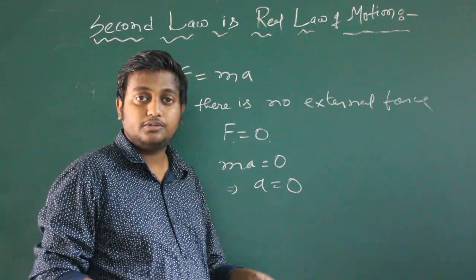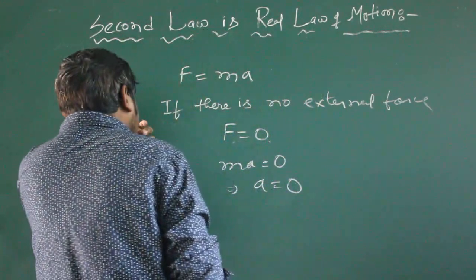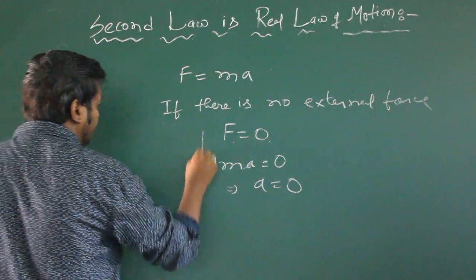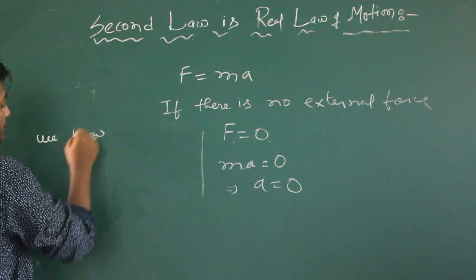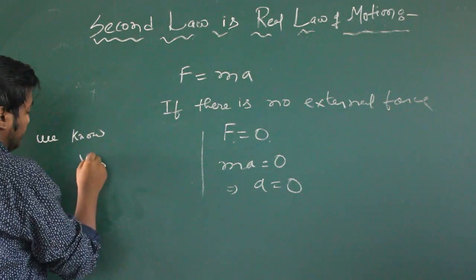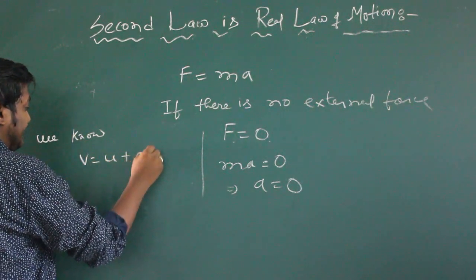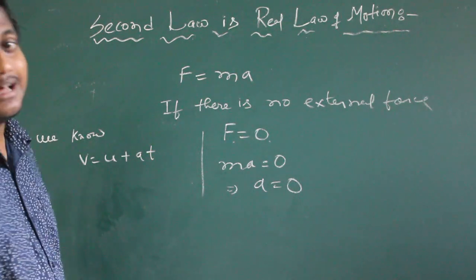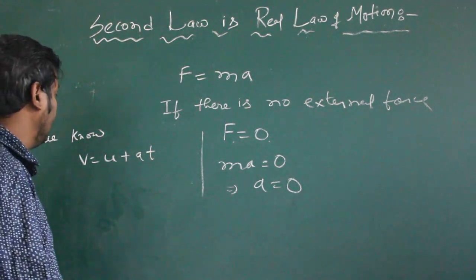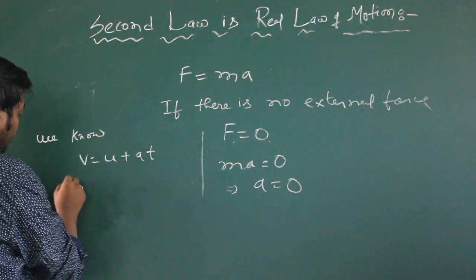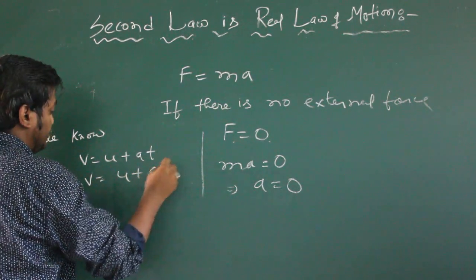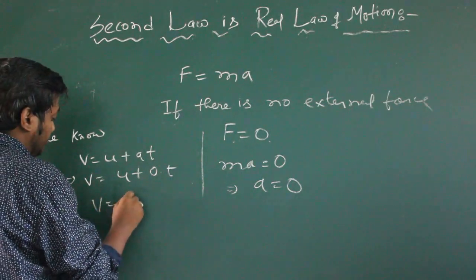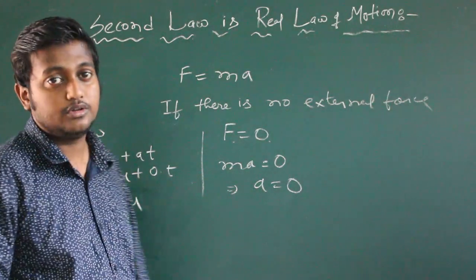That means a equals 0. Now we know the formula v equals u plus at. Putting the value of a as 0, v equals u.